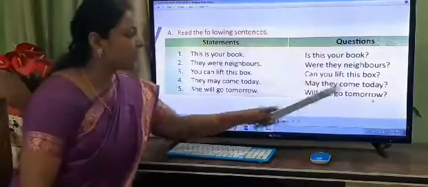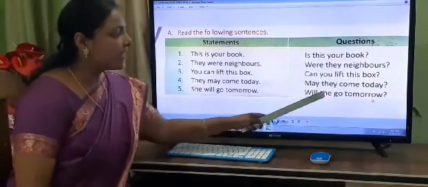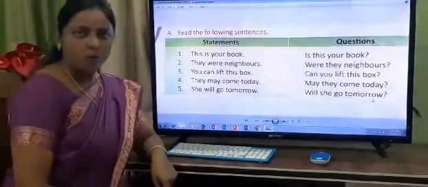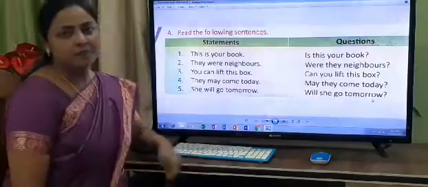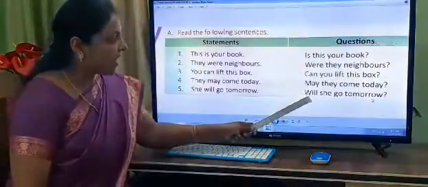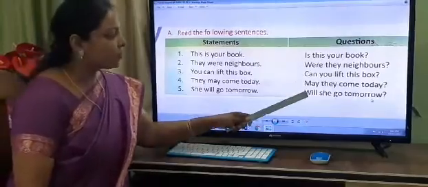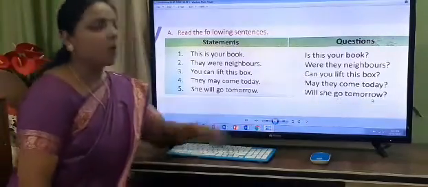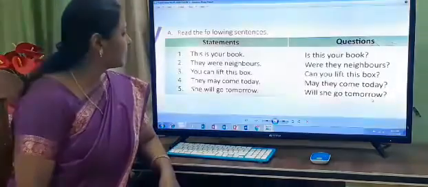May they come today? Now the next sentence is, will she go tomorrow? So before the subject, the helping verb has come. So will. What is the helping verb here? Will. So will she go tomorrow? It is an interrogative sentence.